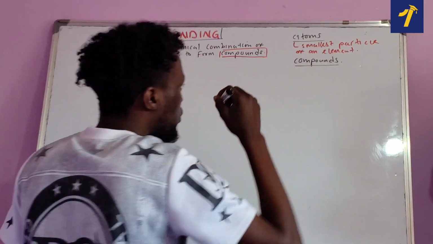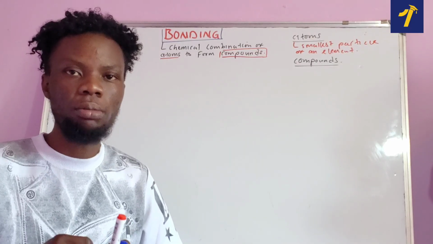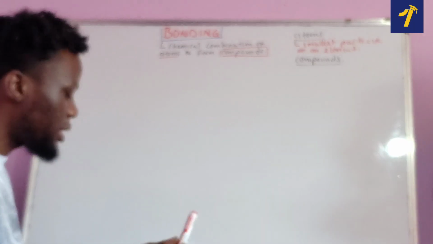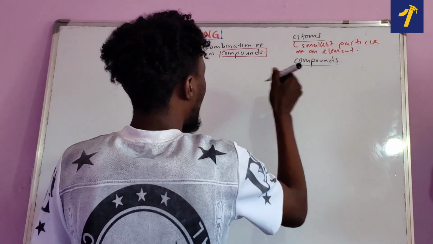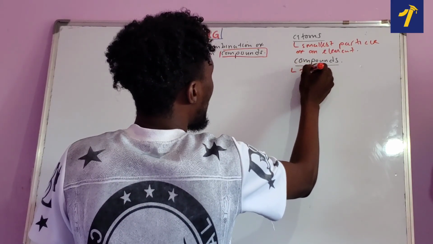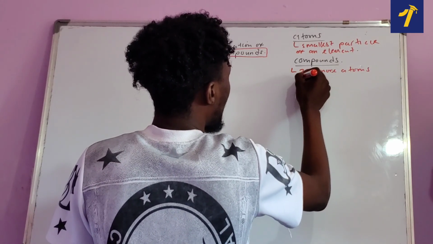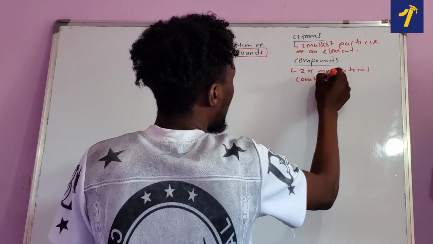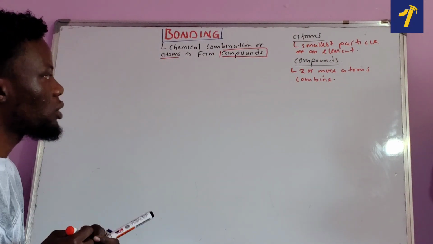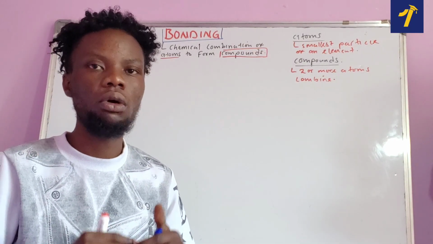So compounds, basically, are substances that are produced when two or more atoms combine. Again, what are compounds? So let us use red for this one. Compounds are produced when two or more atoms chemically combine. So compounds are produced when two or more atoms combine or chemically combine. That's what we call a compound.